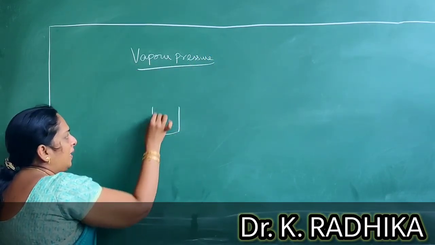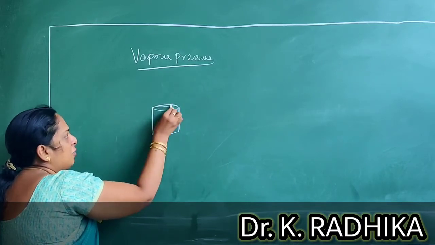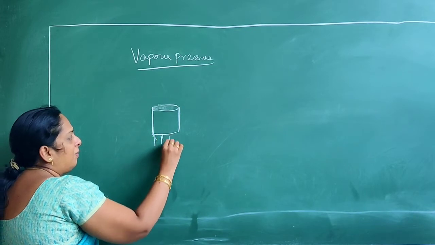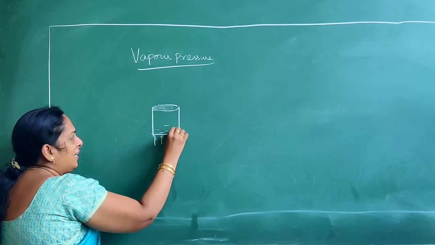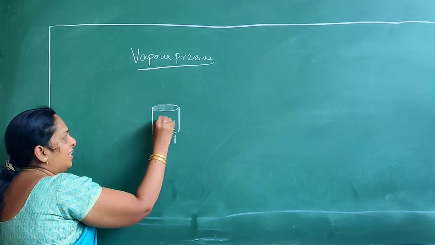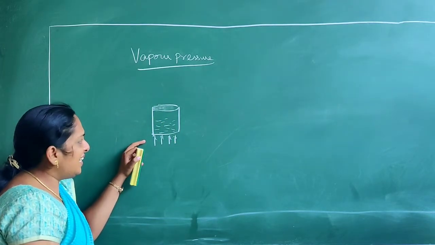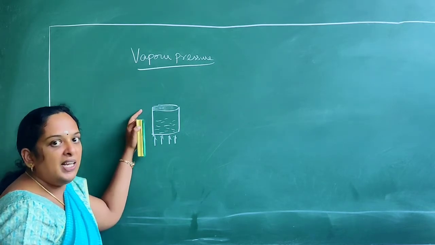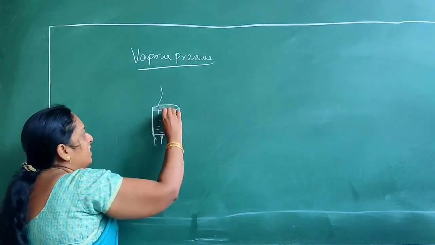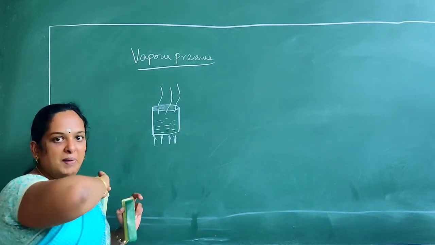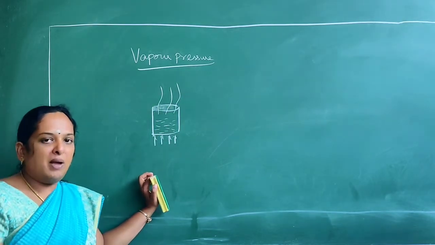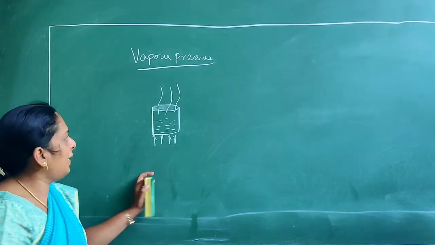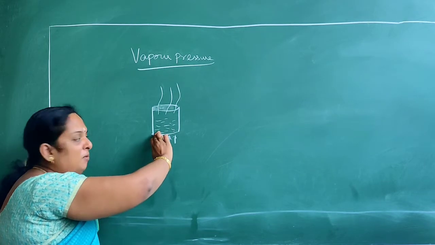Suppose you have a beaker or any vessel which is open to the surface and you are heating it up. Let it be water, or you can take any other liquid also. When it gets heated up, the vapor will form and escape to the surface. It's a tendency of the liquid to evaporate and transfer into vapor form when heated. So it moves from liquid form to vapor form.